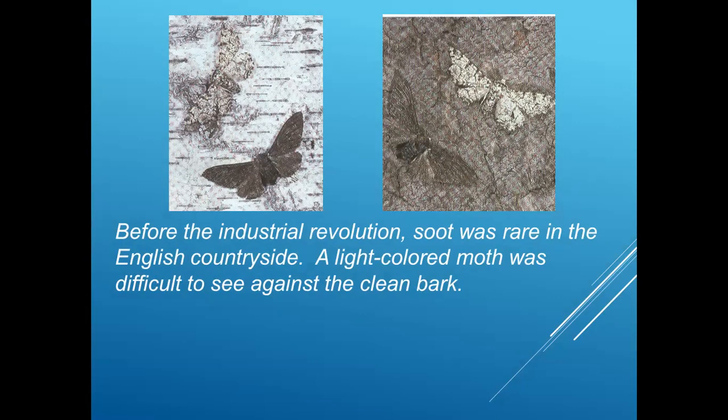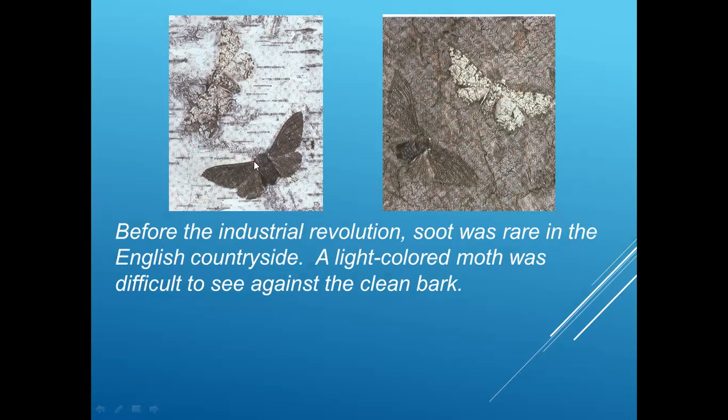Because of the lower exhaust or waste products coming from the industries, the environment was quite clean, so the bark of the trees was white. The organisms with white wings could easily survive. At that time, it was difficult for the black colored moth.